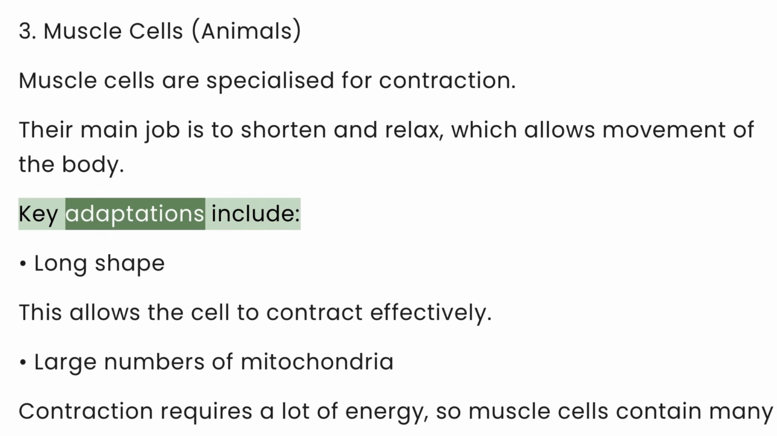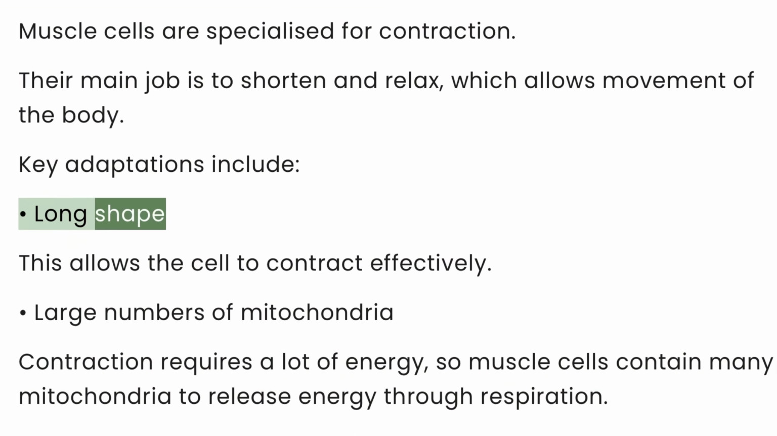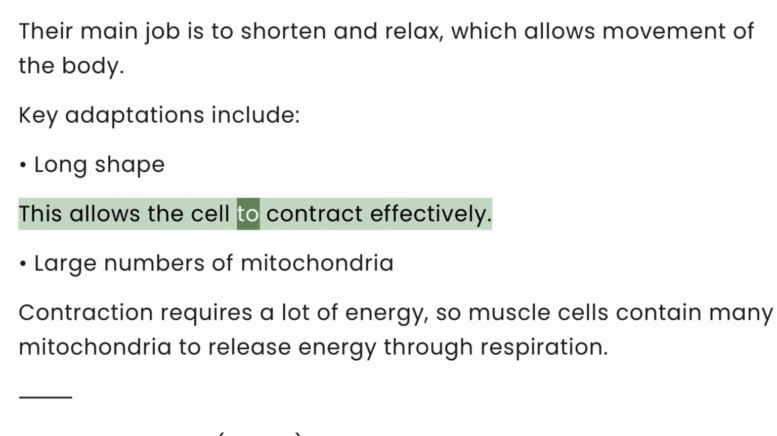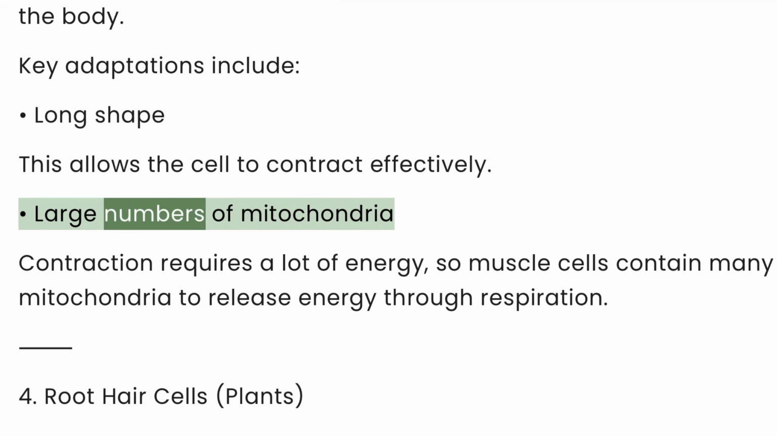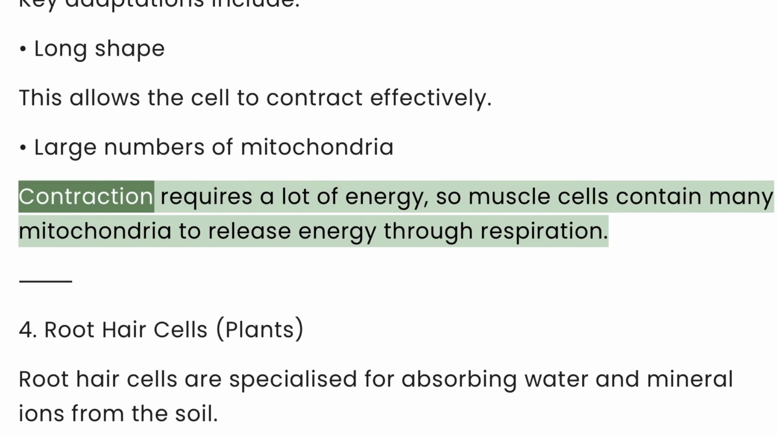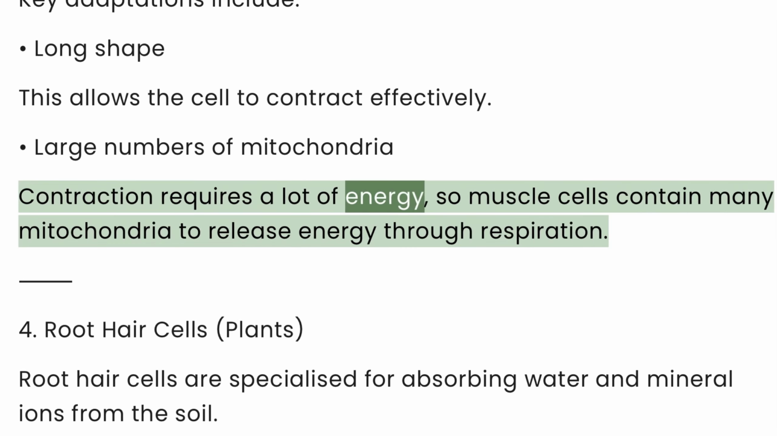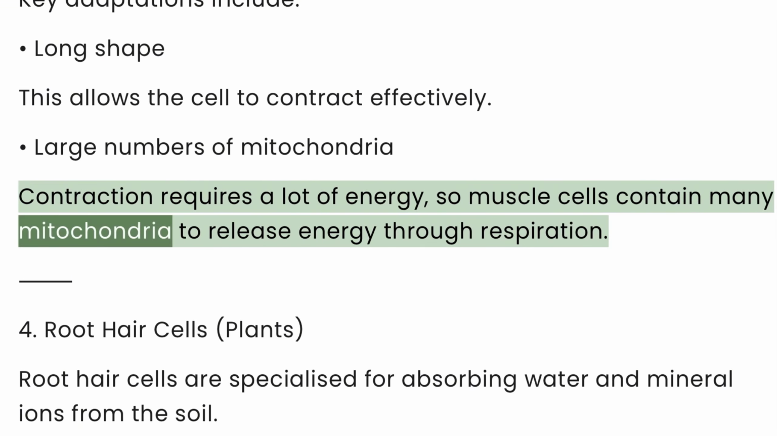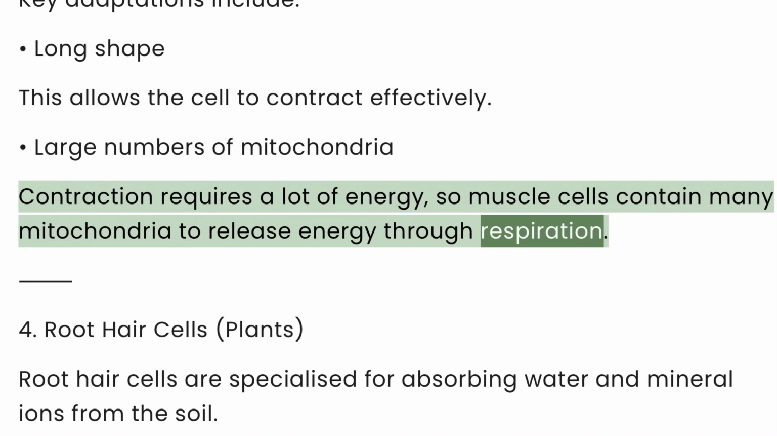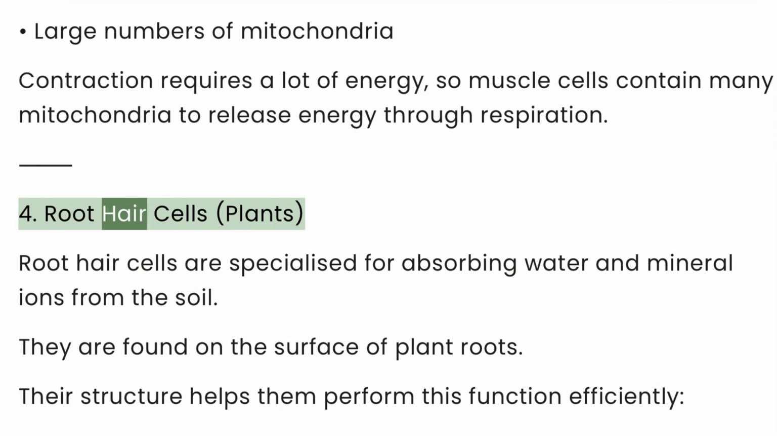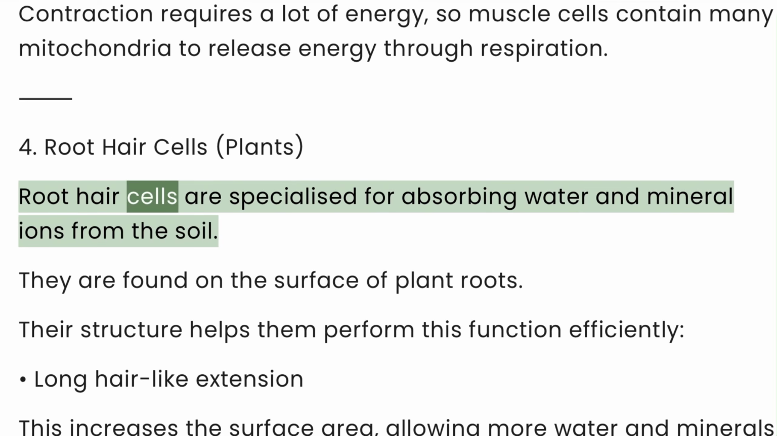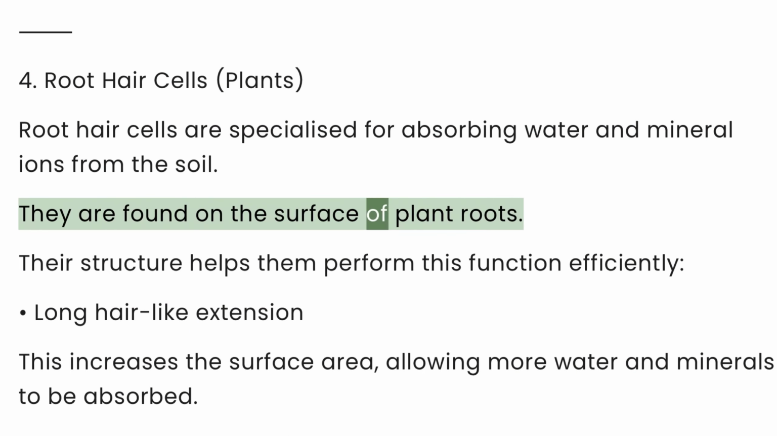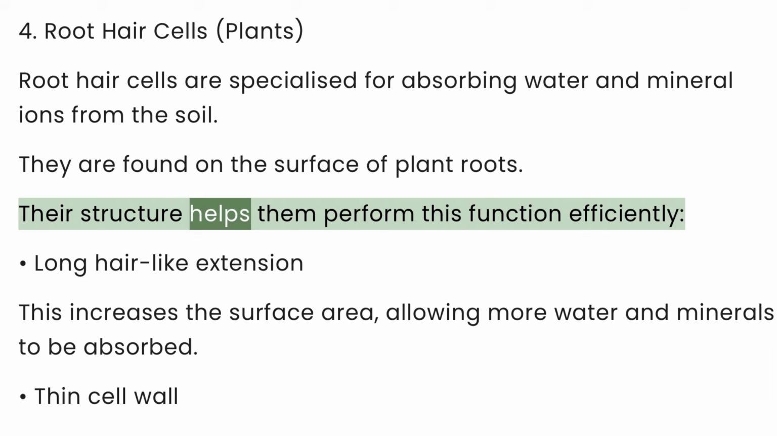Key adaptations include long shape. This allows the cell to contract effectively. Large numbers of mitochondria. Contraction requires a lot of energy, so muscle cells contain many mitochondria to release energy through respiration. 4. Root hair cells. Root hair cells are specialized for absorbing water and mineral ions from the soil. They are found on the surface of plant roots. Their structure helps them perform this function efficiently.